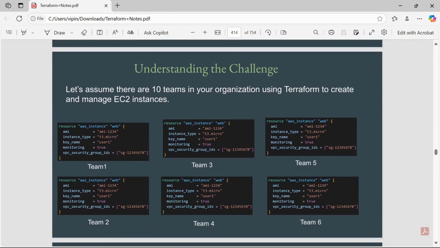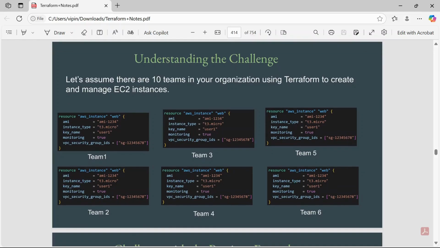So let's understand the challenge. Let's assume there are 10 teams in your organization using Terraform to create and manage EC2 instances. Team 1 has its own piece of code to create the EC2 instance, team 2 has its own piece of code to create an EC2 instance, and so on.